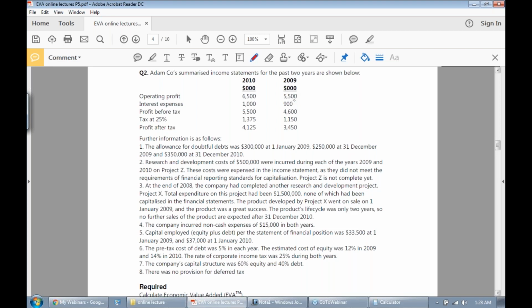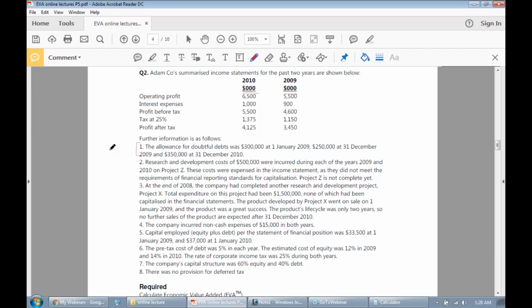It has given you profit of 2009 and 2010. Operating profit of 2009 is given, 2010 is given, interest expense, profit before tax, tax and profit after tax figures, everything is given, right? Now let's proceed. It says the allowance for doubtful debt was 3 million at 1st January 2009, 250,000 at 31st December 2009, 350,000 for 31st December 2010, right? So there is a discussion of allowance. Allowance will be adjusted in P&L and balance sheet both.